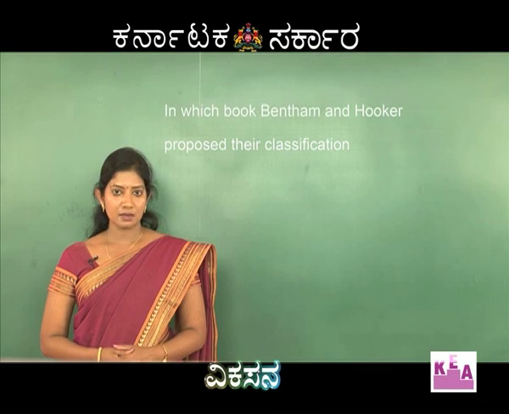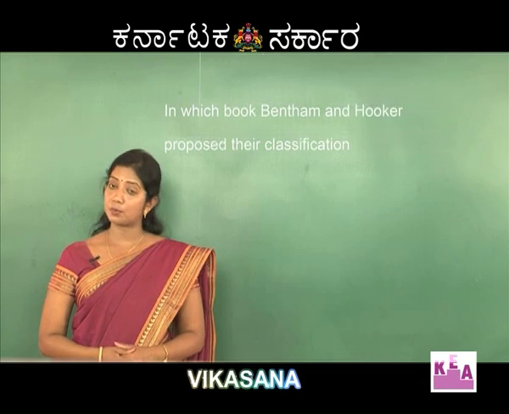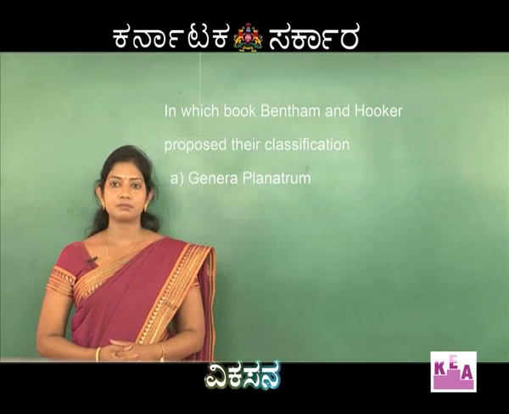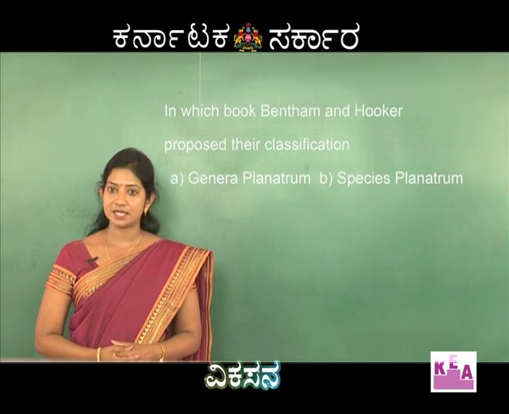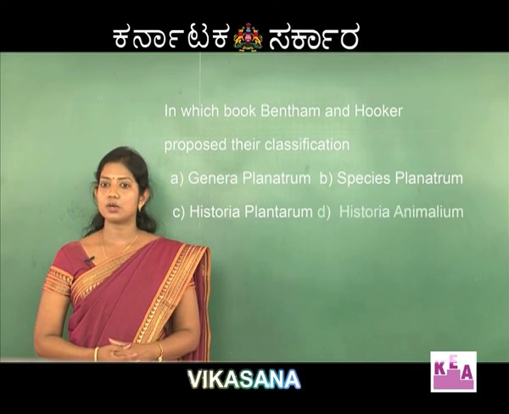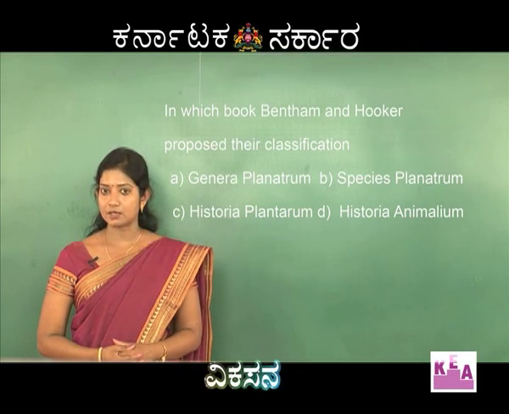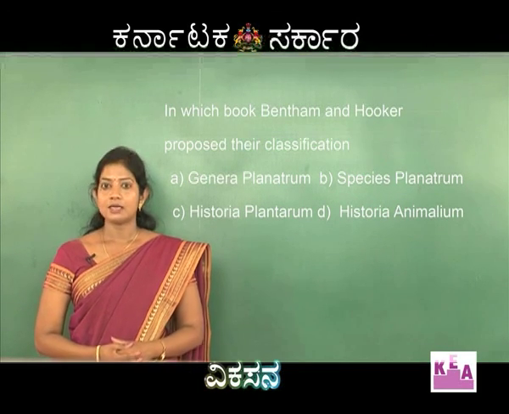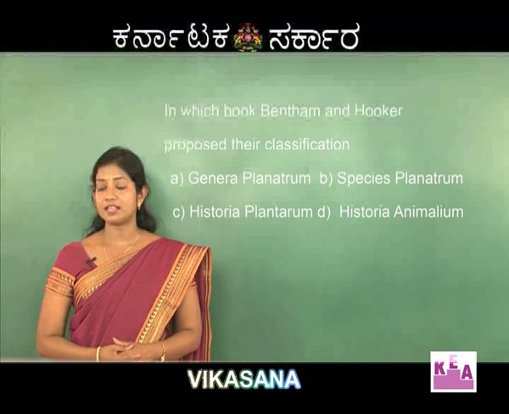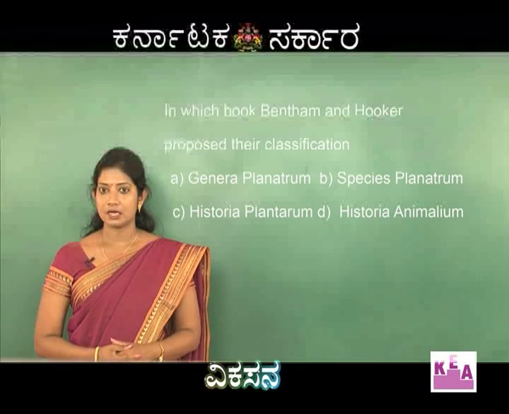In which book did Bentham and Hooker propose their classification? Options are Genera Plantarum, next one Species Plantarum, third one Historia Plantarum, last one Historia Animalium. To begin with, option A, Genera Plantarum. Genera Plantarum is the right answer. Bentham and Hooker proposed their classification in the publication Genera Plantarum.